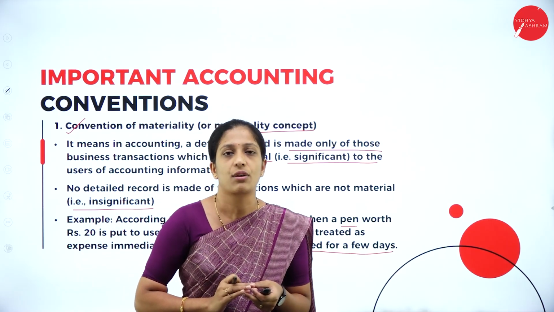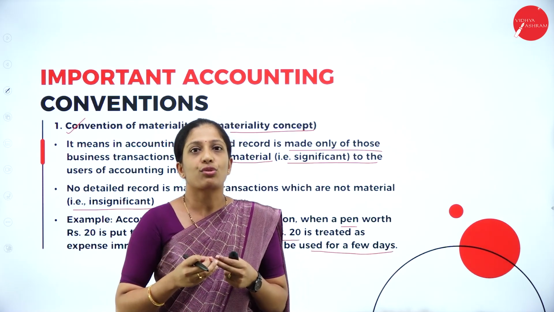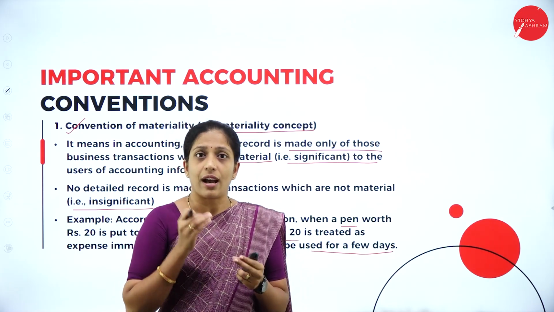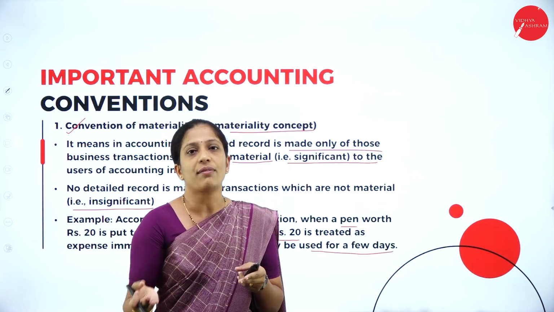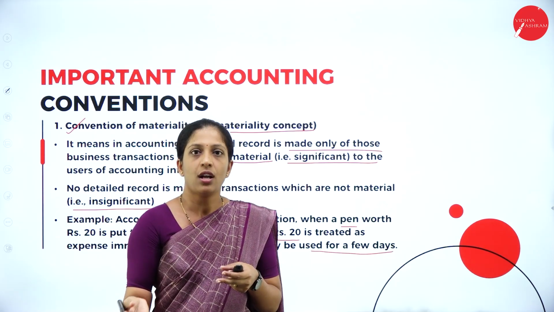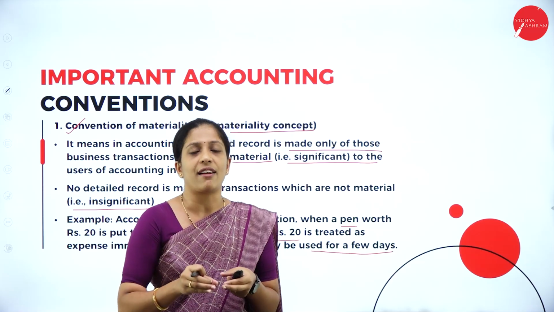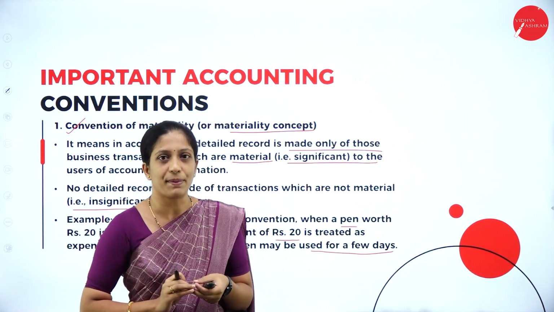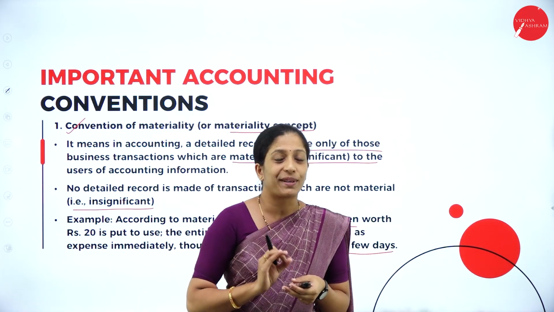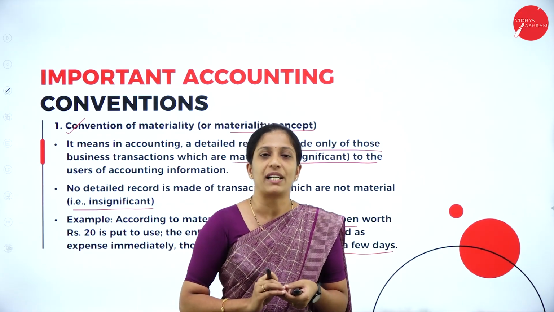But in the books of account, 20 rupees has gone out from me, so I have to record it whether or not that pen is put to use. I have spent the amount. Still, I have to record it in the books of account, even if I don't use that pen in the business activities. This is the best example for the convention of materiality.